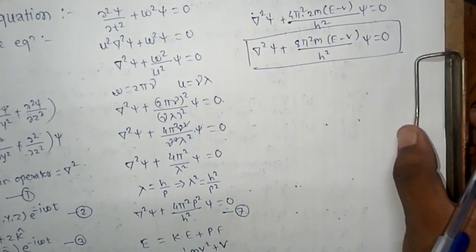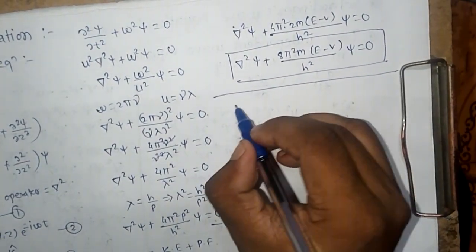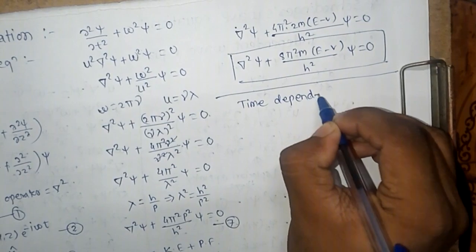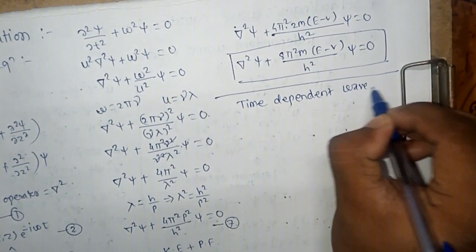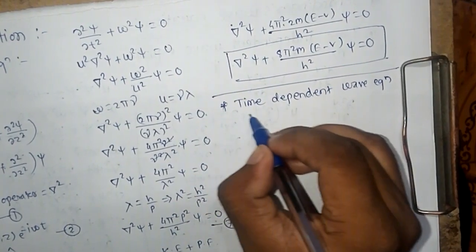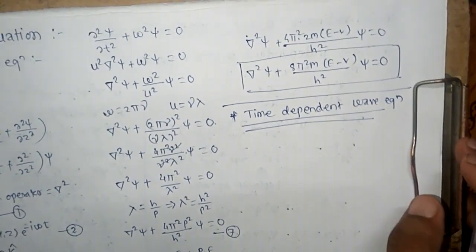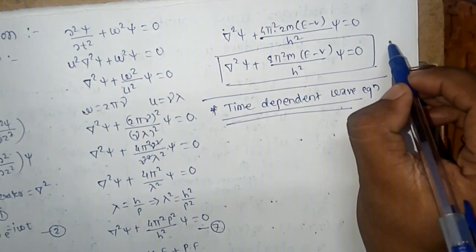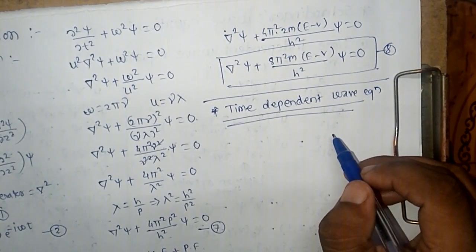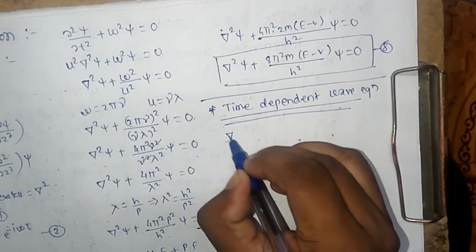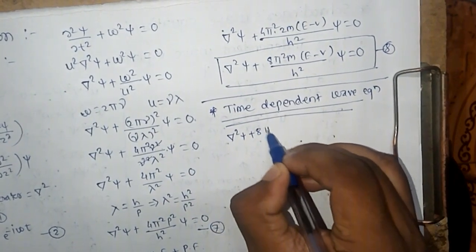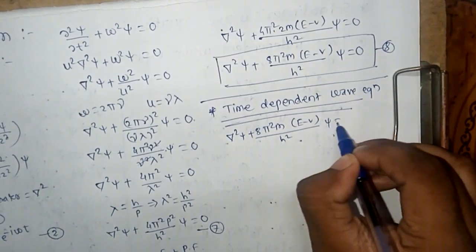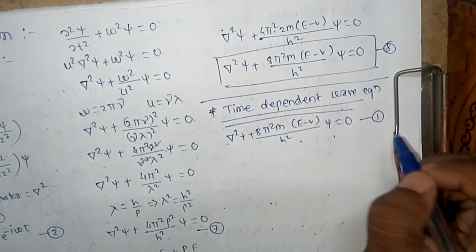Now we have to see the Schrodinger time dependent wave equation. For that, consider this equation. Once again I write this equation: del square psi plus 8 pi square m of (E minus V) divided by h square of psi is equal to 0. Suppose this is equation number 1.